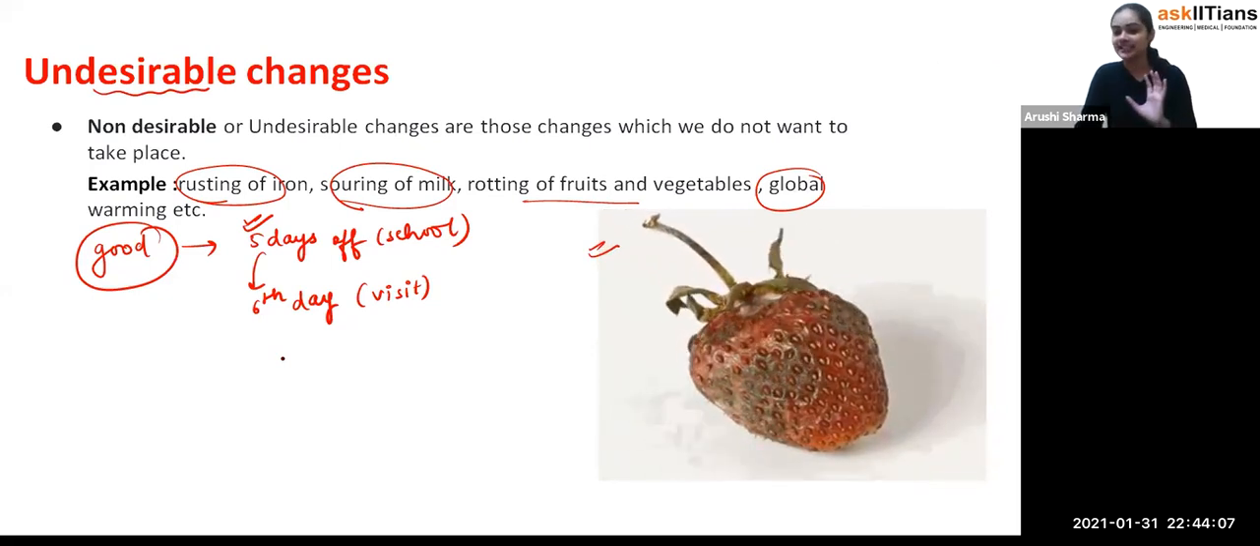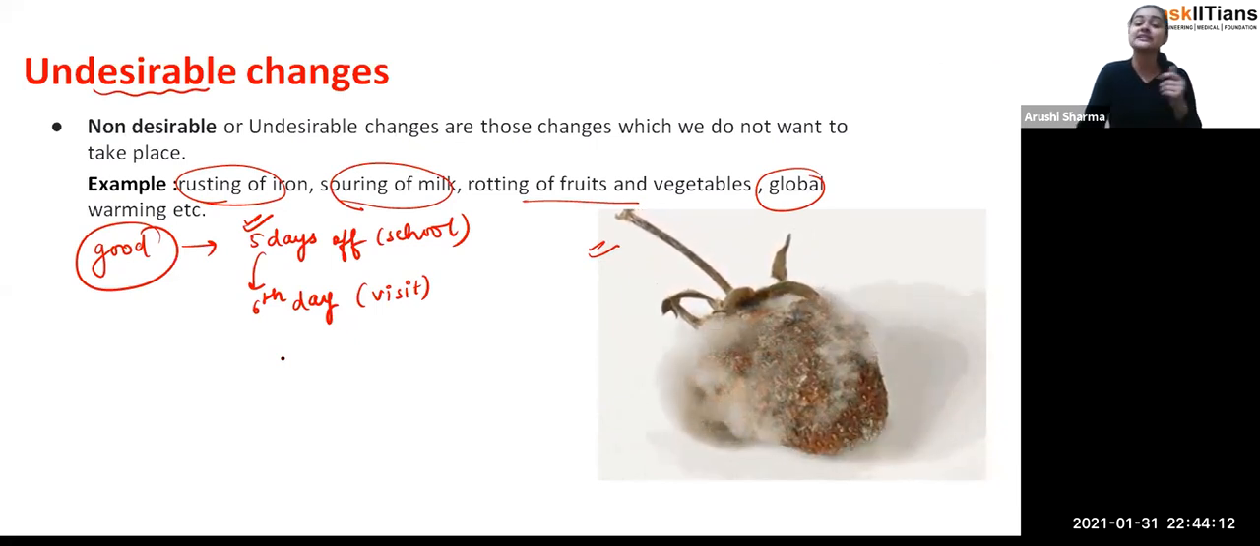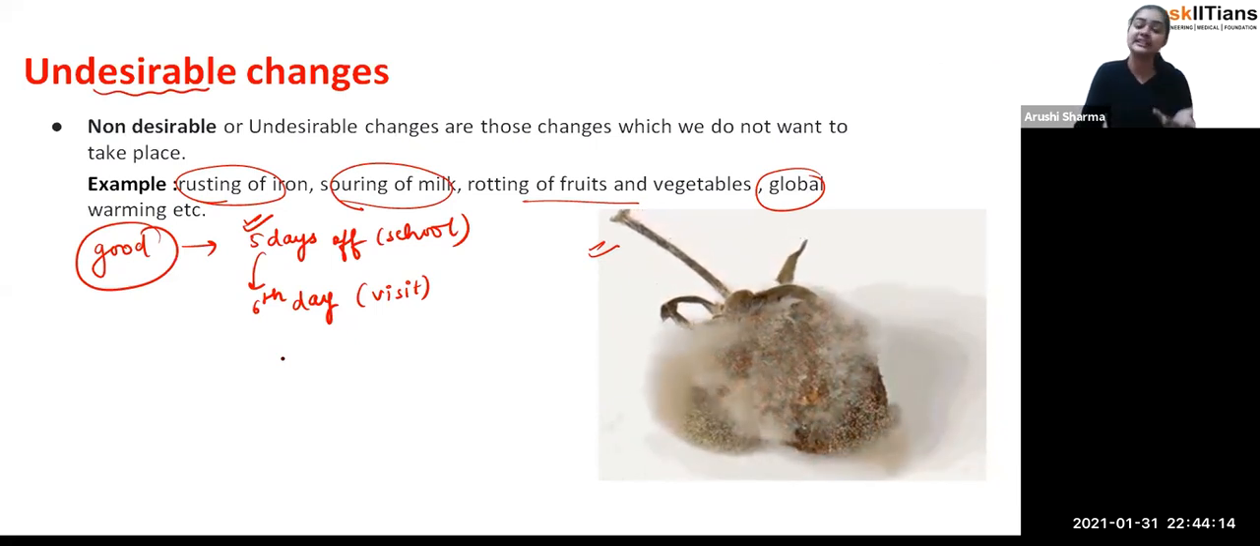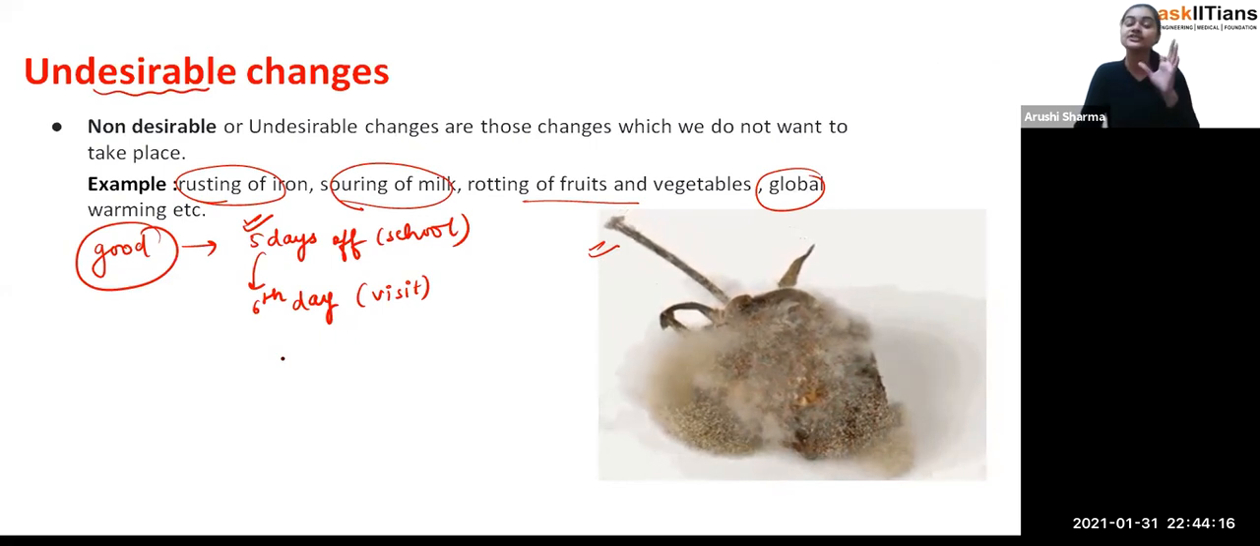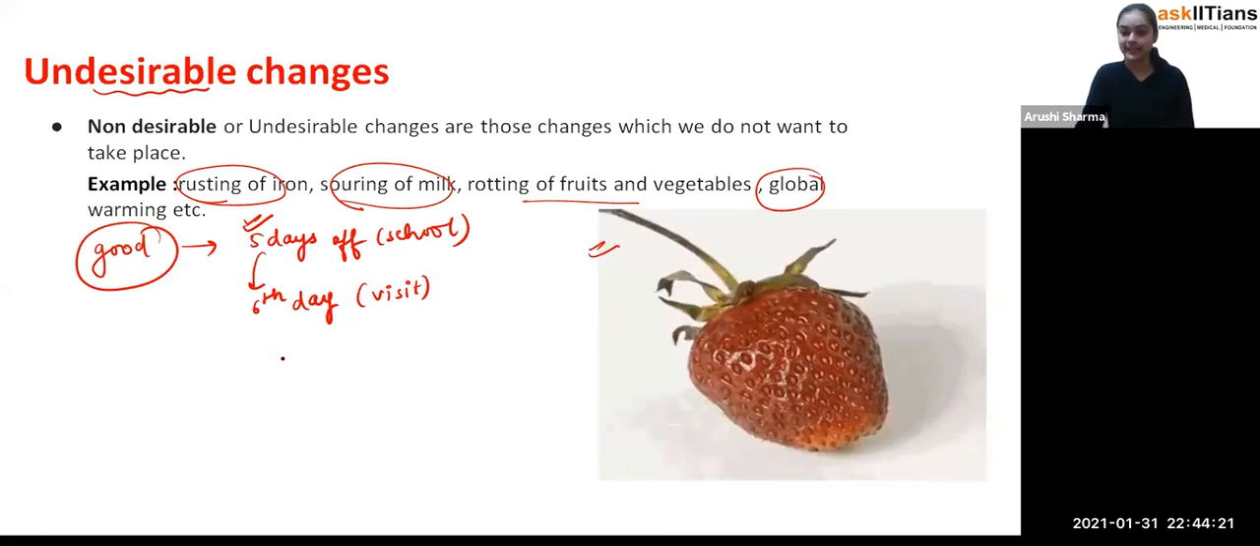So these are the changes, and we have seen the types of changes, on what basis we can say that it's a fast change, a slow change, or a desirable or undesirable one. So these are the changes, students, and with that we have completed this chapter.